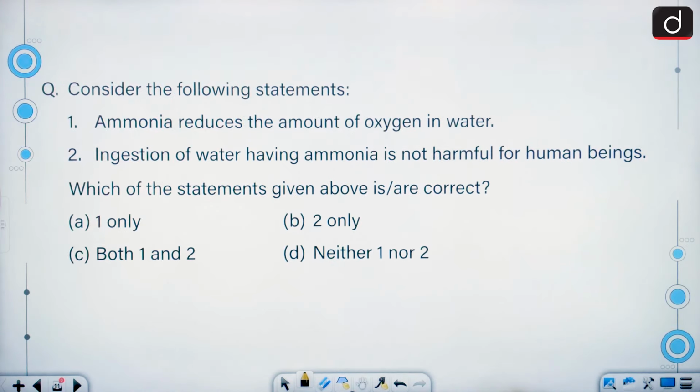Moving on. Consider the following statements. Ammonia reduces the amount of oxygen in water. Ingestion of water having ammonia is not harmful for human beings. As we have to select the correct answer, only the first is correct. A is the correct answer.